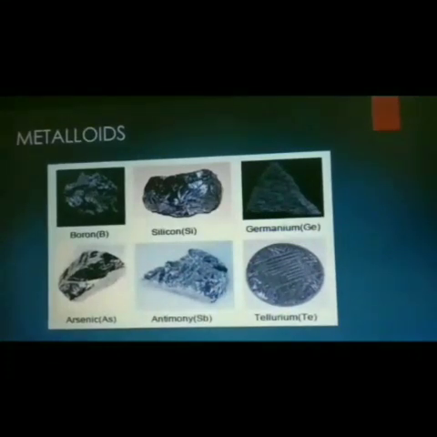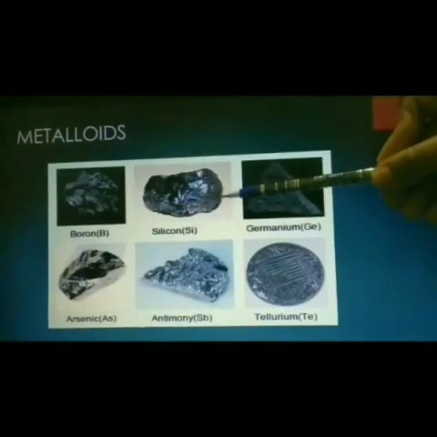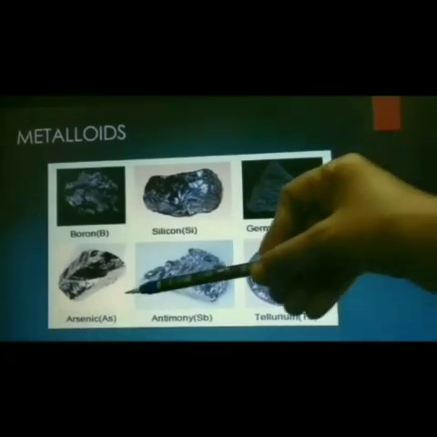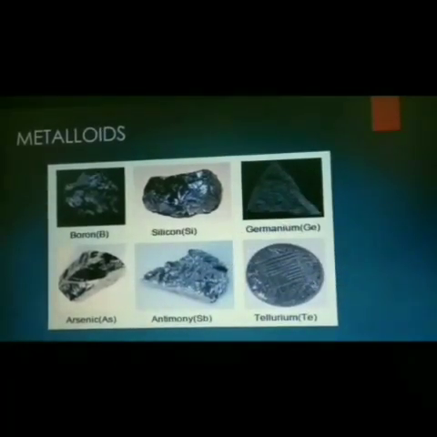Now we shall move into the next topic. With the help of the picture, can you say what is it? Yes, it is a chip. And do you know what type of material is used in manufacturing chips? What name do we give them? Yes, they are said to be metalloids. The main examples of metalloids are boron, silicon, germanium, arsenic, antimony and tellurium. These are all examples of metalloids.